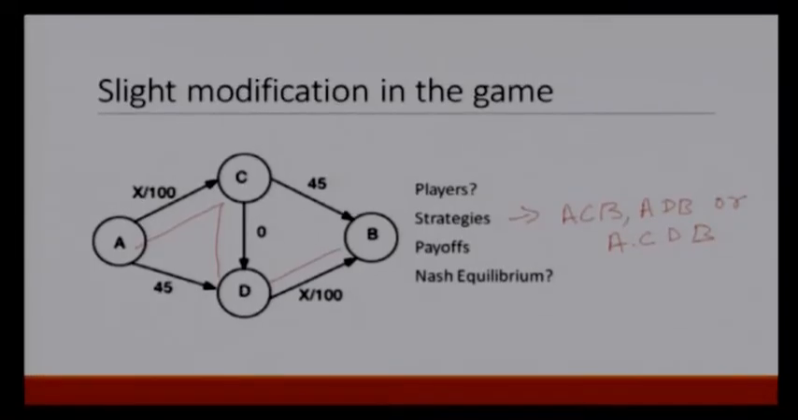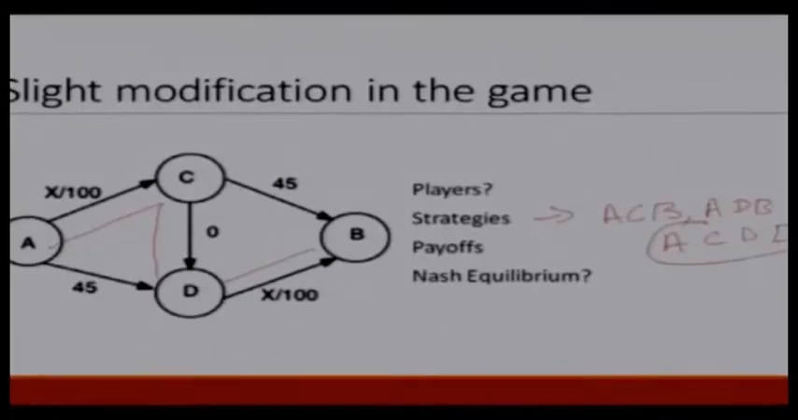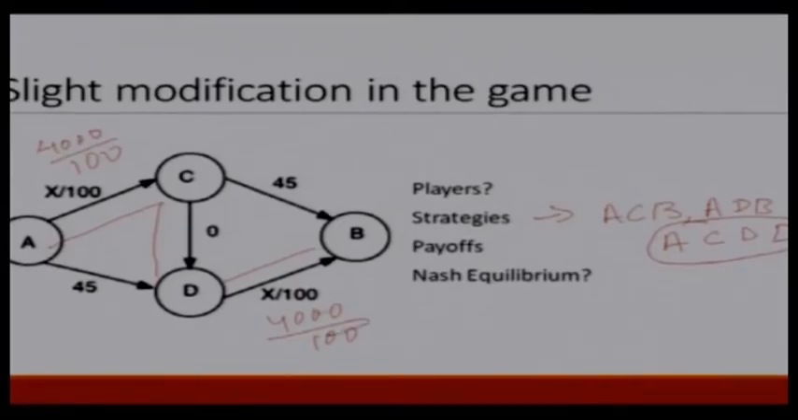What would be the Nash equilibrium of this game? Can you think of what would be the Nash equilibrium of the game? Now, again we have to propose a solution, and we would check whether that is an equilibrium or not. Let us propose that all the motorists take ACDB and none of them take ACB or ADB. What happens now? Time taken would be here 4000 divided by 100, and again here 4000 divided by 100. So, they all will take 80 minutes.